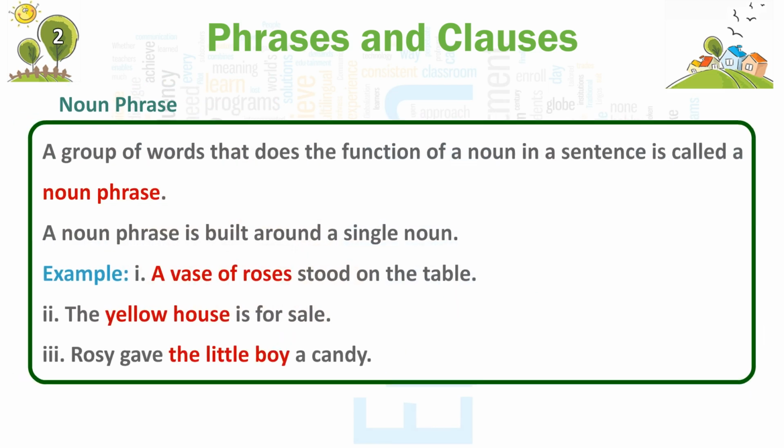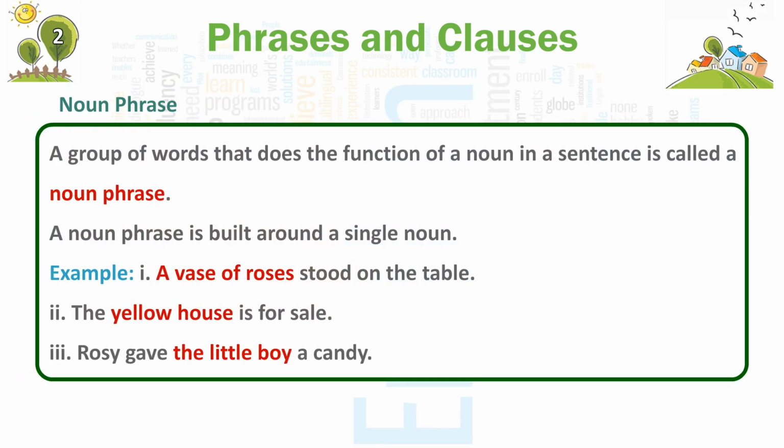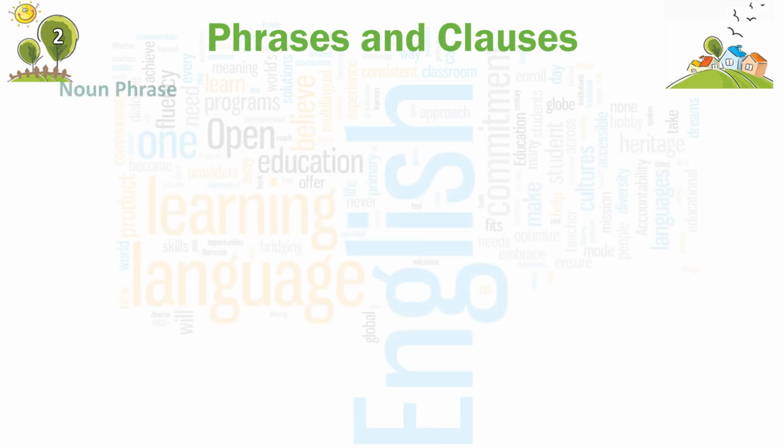Noun phrase. A group of words that does the function of a noun in a sentence is called a noun phrase. A noun phrase is built around a single noun. Example: first, a vase of roses stood on the table. Second, the yellow house is for sale. Third, Rosie gave the little boy a candy.